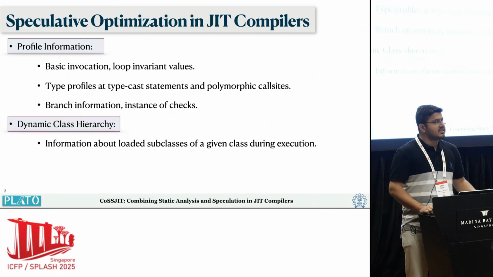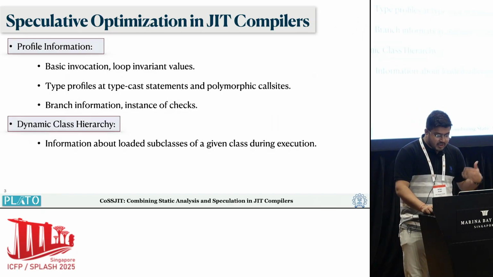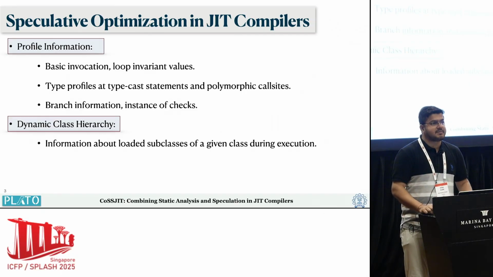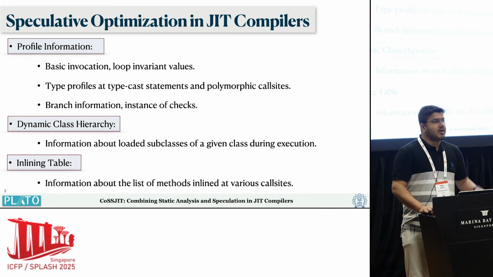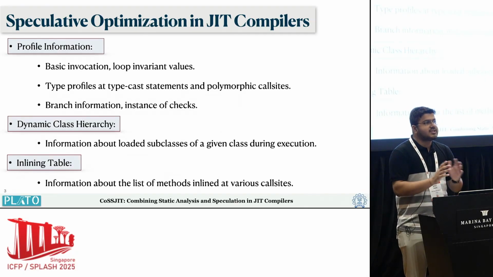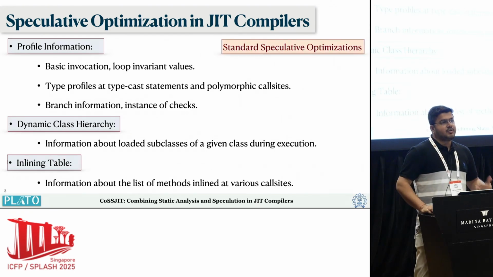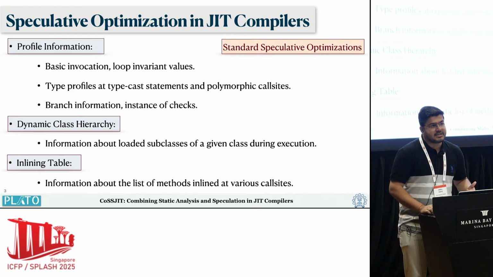It also maintains the dynamic class hierarchy, which tells which loaded subclasses are present for a particular class. It also maintains an inlining table, which gives you the list of methods that got inlined at a particular call site. With all this information, the JIT is able to do pretty standard speculative optimization.